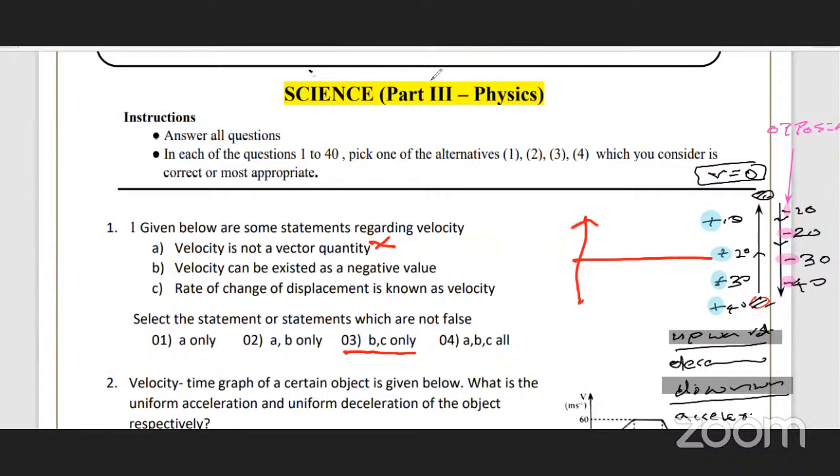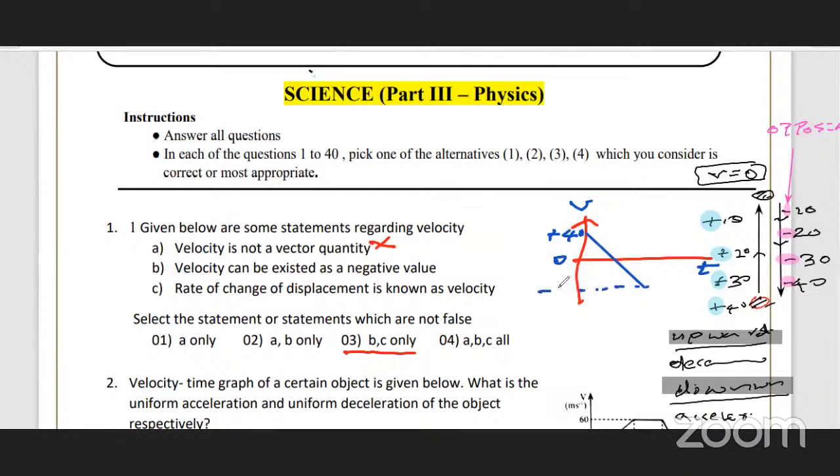So how to represent this motion graphically? You can draw a straight line like this. So look at the screen. Now you can understand velocity is a vector and it's like this. So this is the velocity time graph for the motion of this object until it reaches the ground. So velocity here is 0. Initially its velocity is plus 40. It begins with plus 40 velocity. After that it becomes minus 40 here.